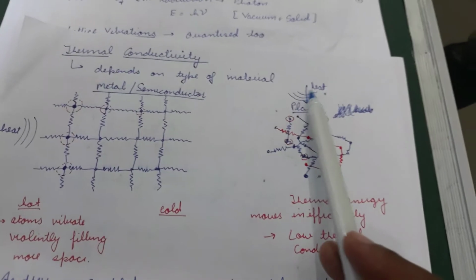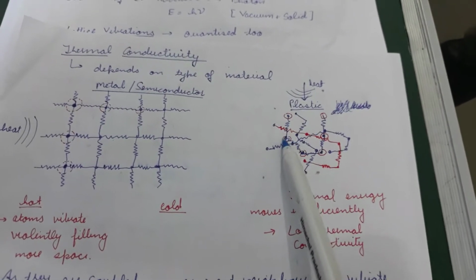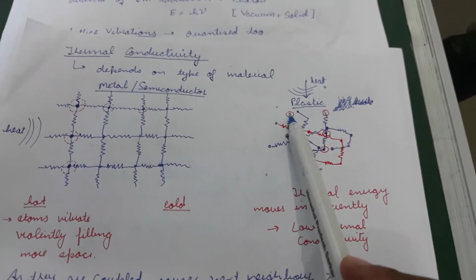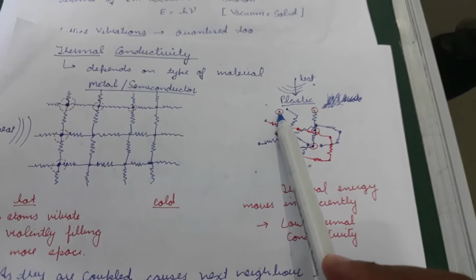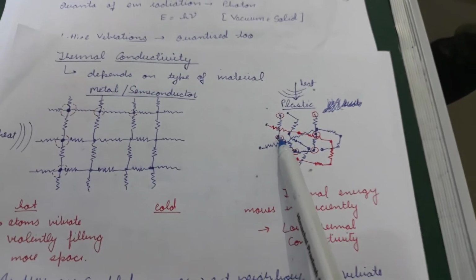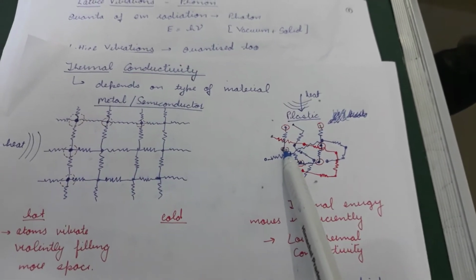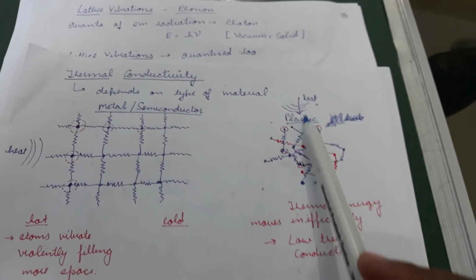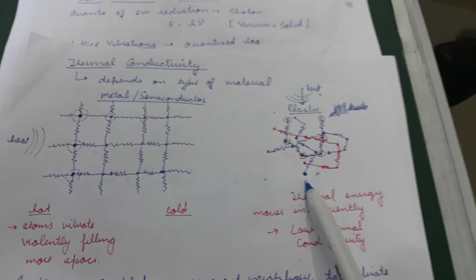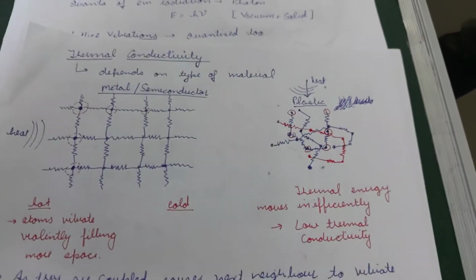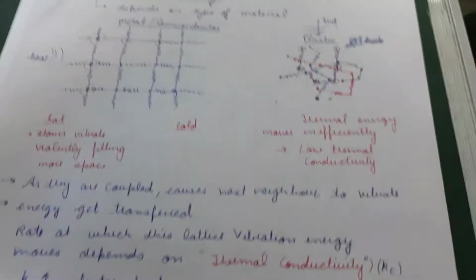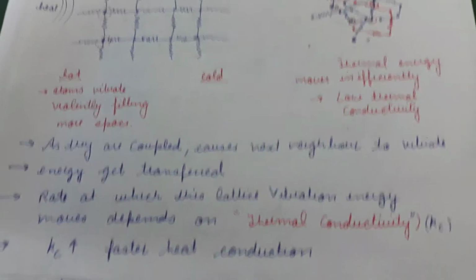If the source of heat is here, and this atom starts oscillating with larger amplitudes, it will transfer this vibration to the other atom, and then to the next, and then to the next. But the transfer of heat from one point to the other will not be very easy. That is why in household pots and pans, the pots are made up of metal, and usually the handles are made up of plastic.